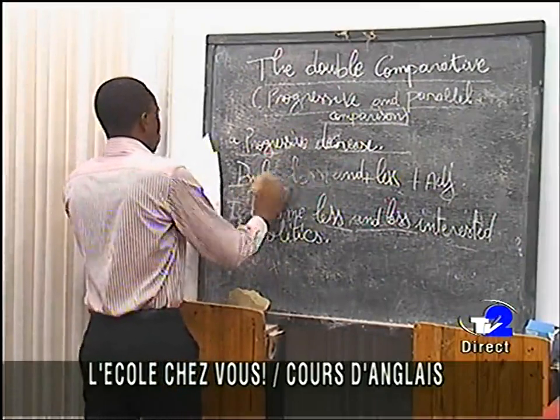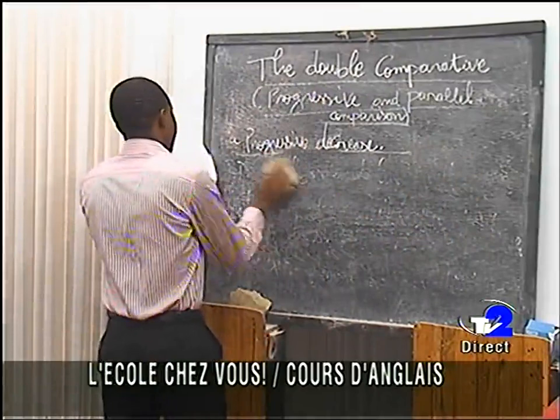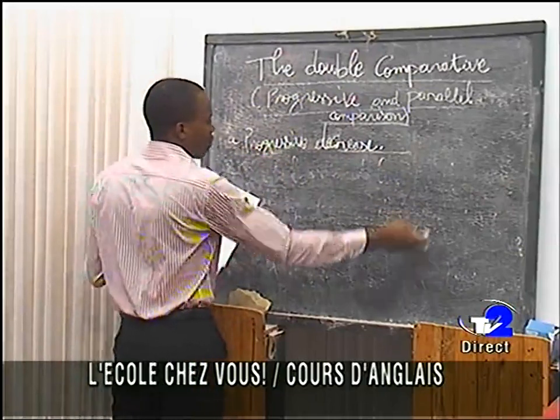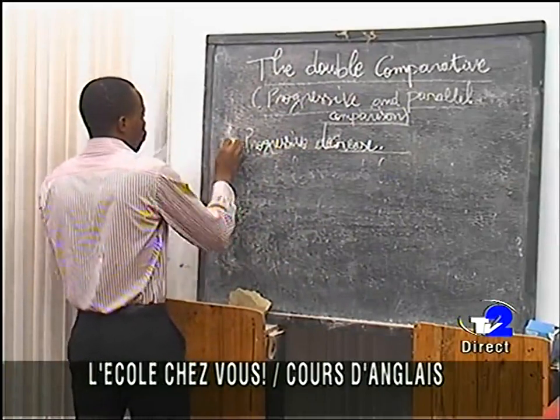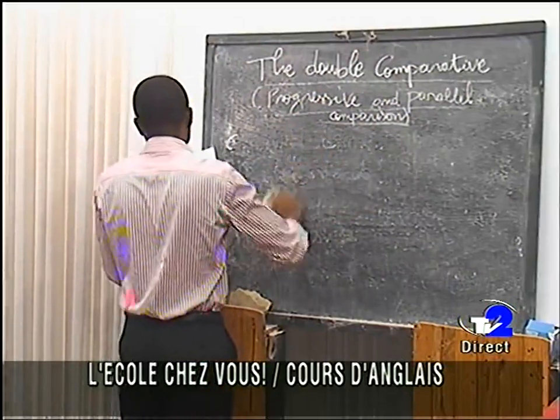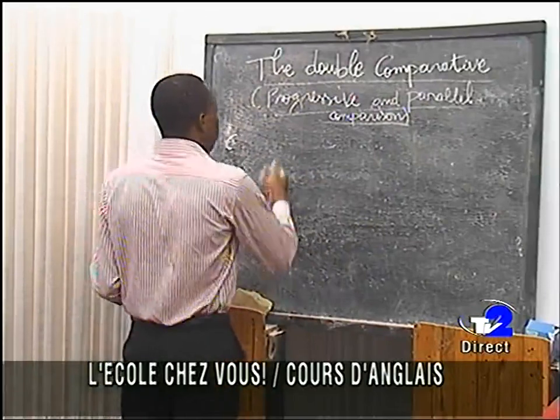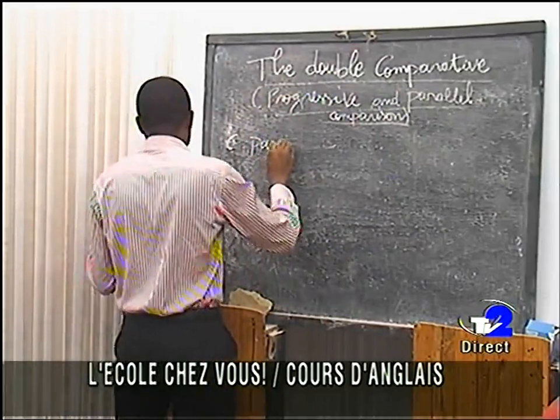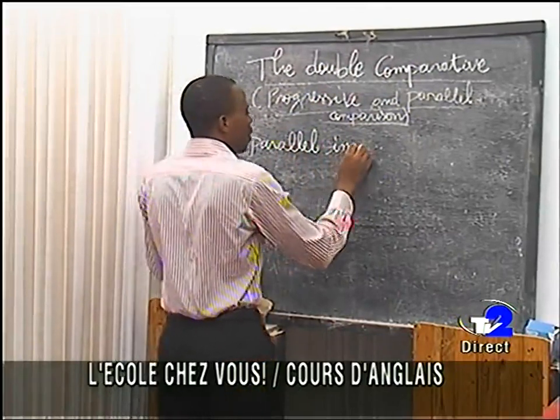Let us move on. When I put progressive decrease, it was B. Then we are moving to C. Here we have parallel increase.